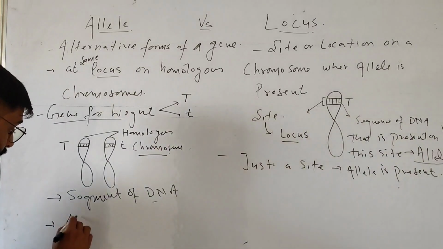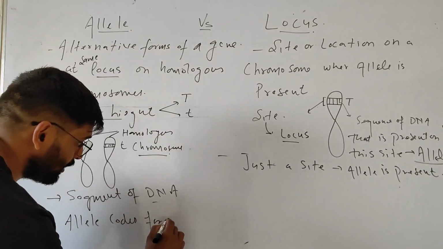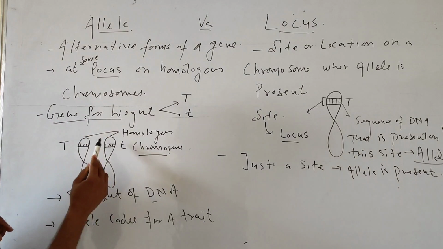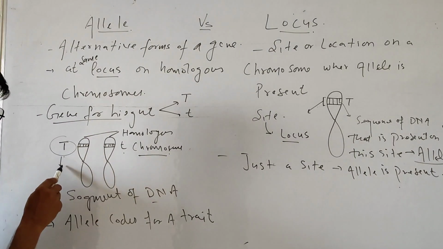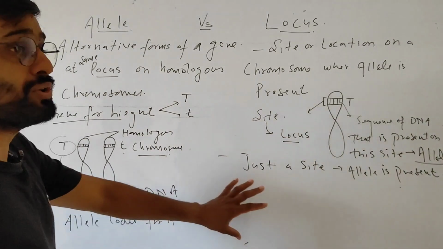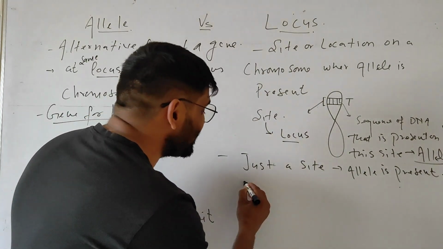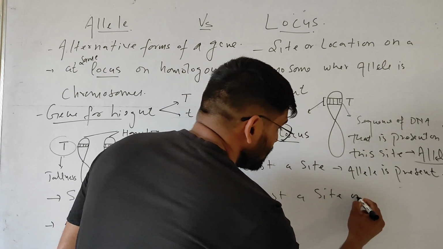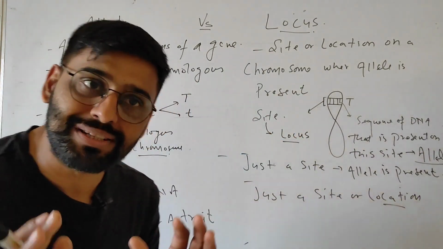Allele codes for a trait. For example, capital T codes for tallness, and small t codes for dwarfness. So allele codes for a trait. But this locus does not code for any trait because it is just a site or location where any allele is present.